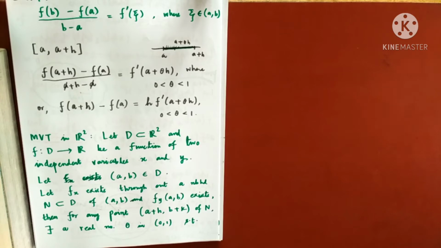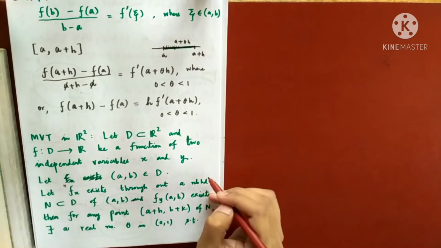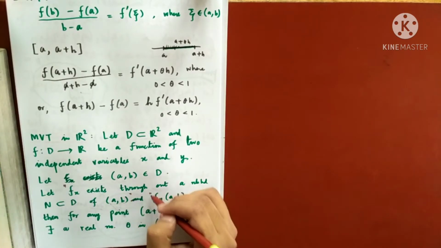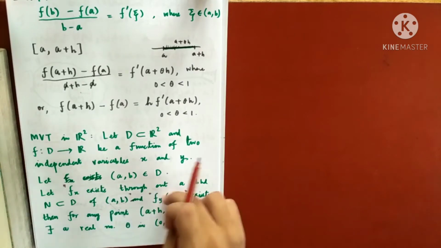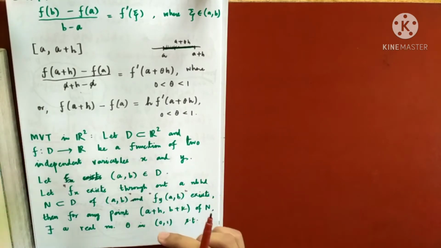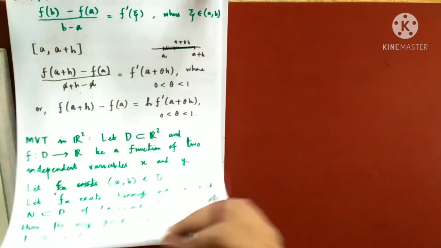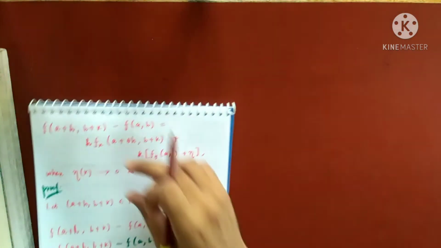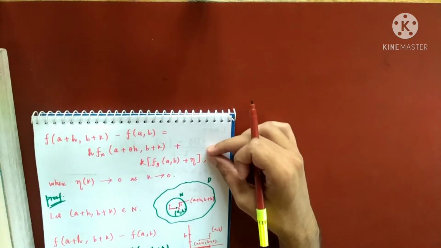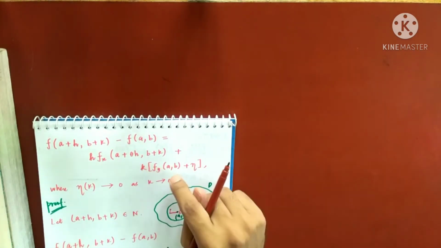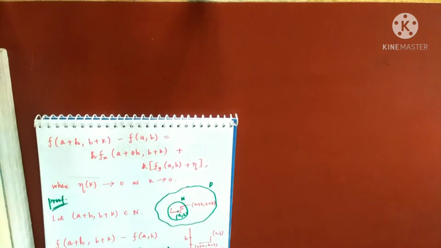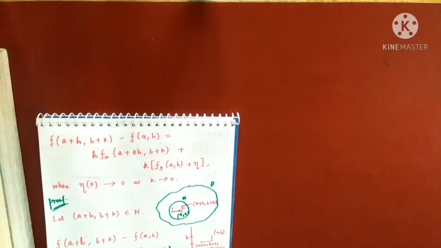That will be required at the end, but it is already given to us. So if these two things hold, then we can apply the mean value theorem to get this. The mean value theorem will guarantee the existence of some real number theta for which this will hold. So exactly write down the mean value theorem in our preceding theorem.